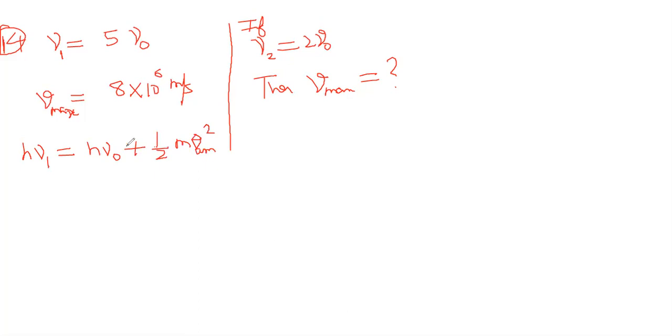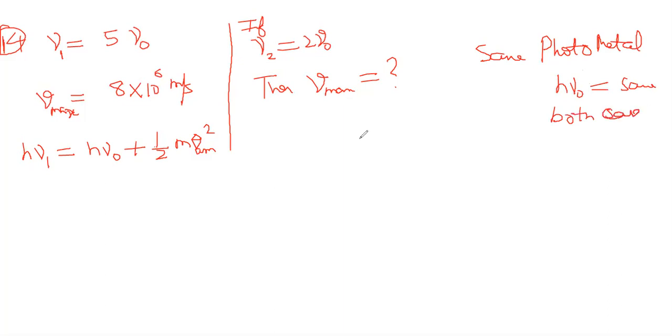Now remember it is done on the same photometal, so h nu naught is the same for both cases. That doesn't change.